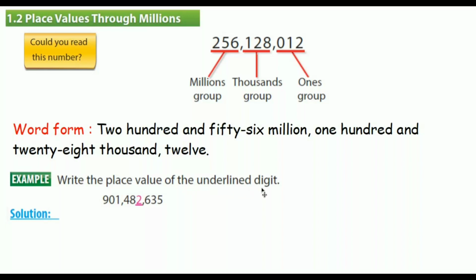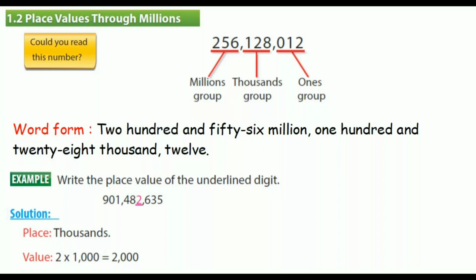Let's see another example. Write the place value of the underlined digit. First, where is the underlined digit? It is 2 here. Everybody, 2 is in which digit? Ones, tens, hundreds, and 2 is in the thousands digit. The value of the thousands place is 1000. Then we are going to multiply 1000 by 2. Let's see. The place is 1000. The value is 2 times 1000, which is 2000.